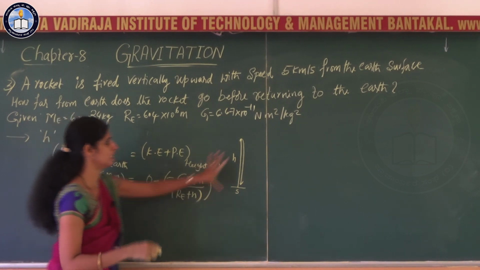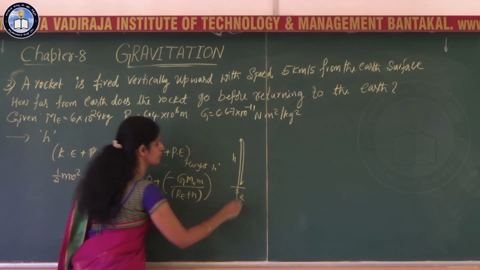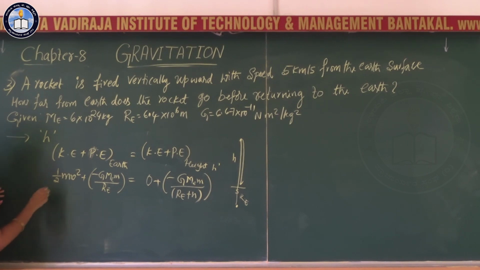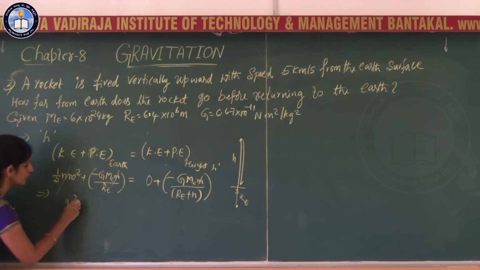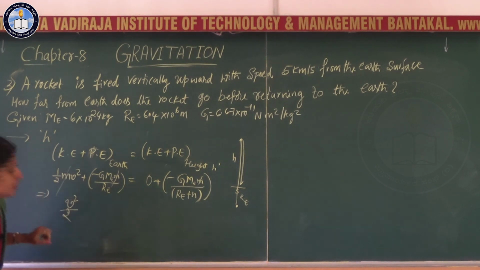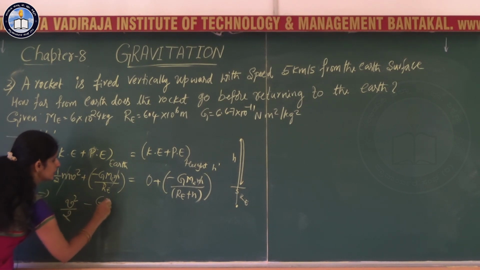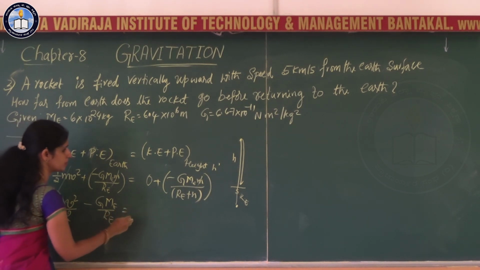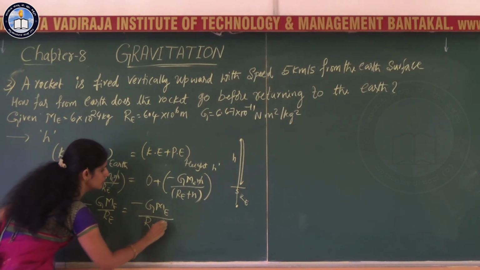Because at the height h now, it is Re plus h from the center of the earth. So that is Re plus h. m is common throughout the whole equation. If you cancel out that m, what you get is v square by 2 minus G Me by Re, which is equal to minus G Me divided by Re plus h.